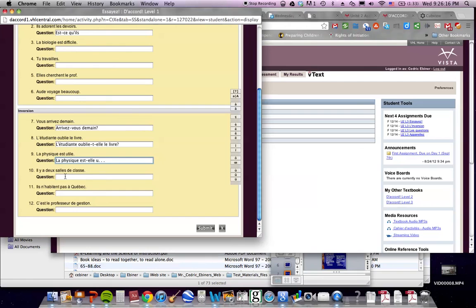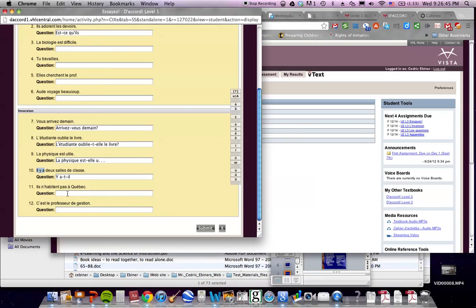Okay. Now for number 10, you should memorize by heart that il y a means there is, and you ask the question with the inversion. It's like this: y a-t-il, spelled like this, and then deux salles de classe. So y a-t-il, that's the inversion of il y a. I know it's different, it's odd, but that's the way to go. You have to make sure that it's the case.